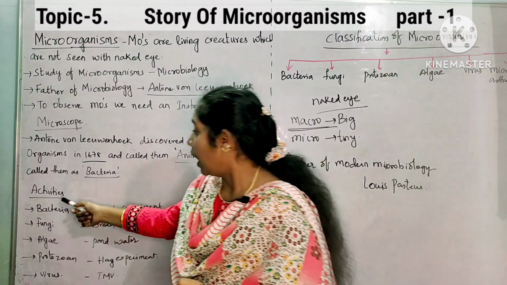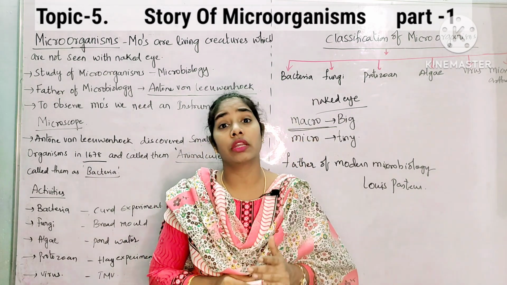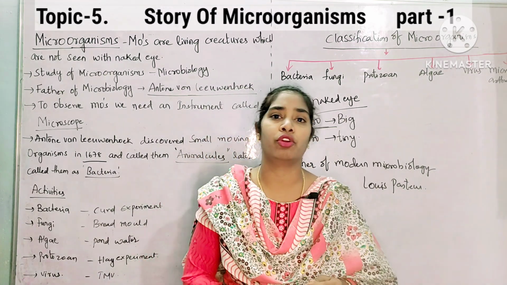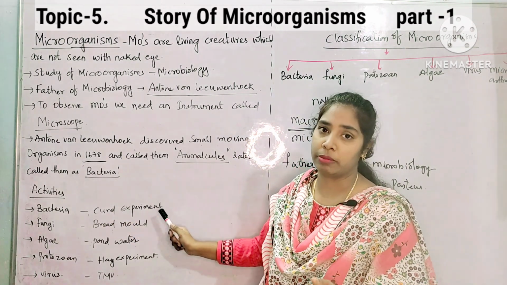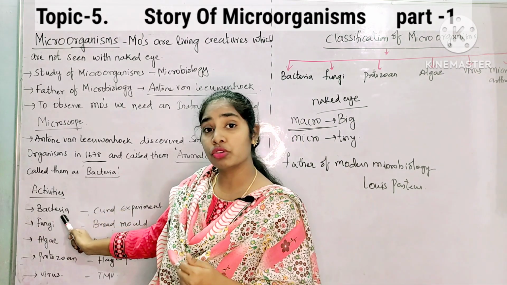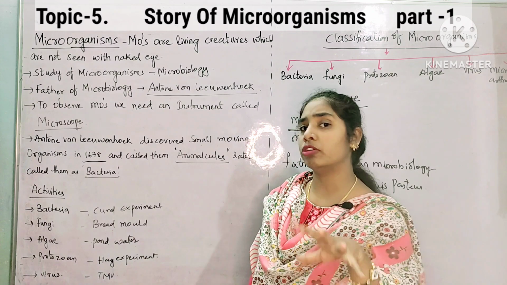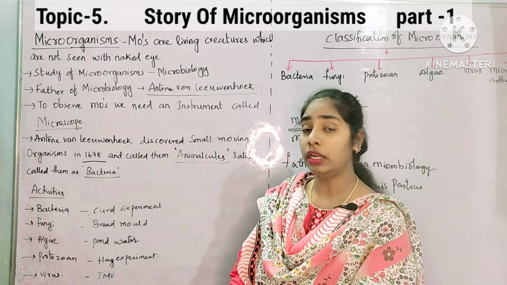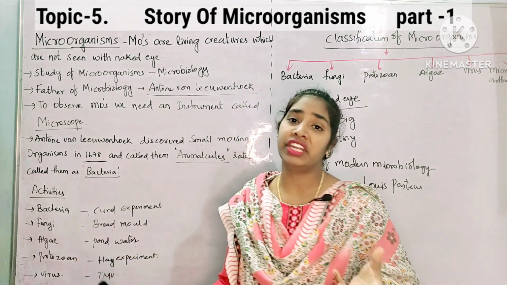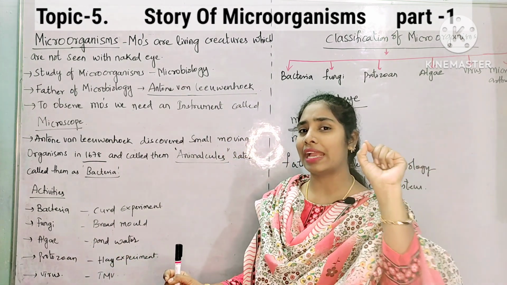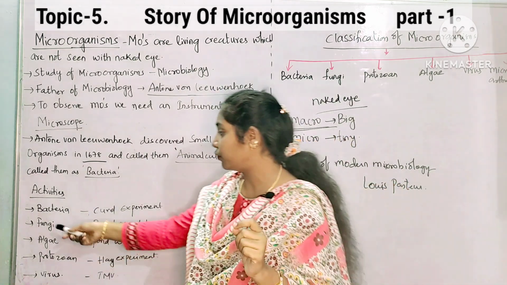Next, in our textbooks there are some activities included to observe different microorganisms. If you take the example of the curd experiment, it is used to observe bacteria. Curd contains bacteria, so to observe bacteria we perform an activity called the curd experiment. Next is bread mold. When a bread is rotten, you will find black dots or black patches on it. That is because of fungi.